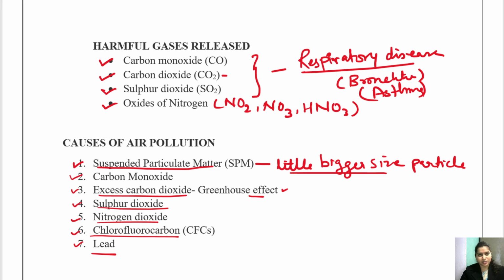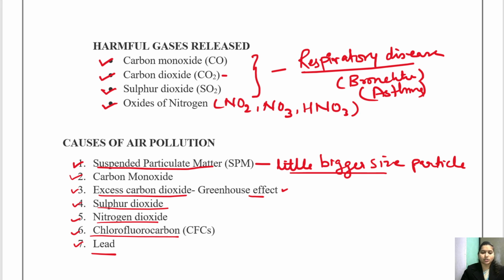When we accidentally inhale this carbon monoxide, it has a capacity to bind with the blood. All right, so it enters the blood of the human and stops the flow of oxygen. And if it stops the flow of oxygen, there will be a lot of problem in breathing and it may even cause death. Getting it? That is why carbon monoxide is very dangerous.